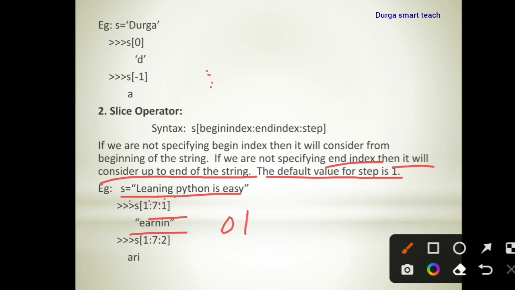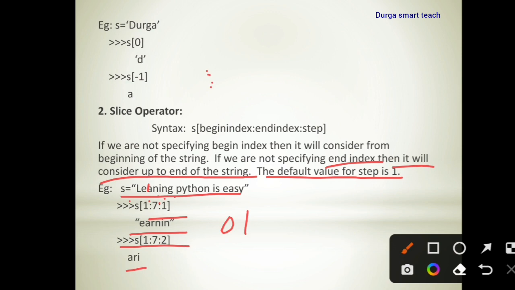Okay, so next one, I gave 1 as beginning, 7 as ending and step is 2. So first value A is printed, A value is 1. Yes, so next it will increment by 2 values.